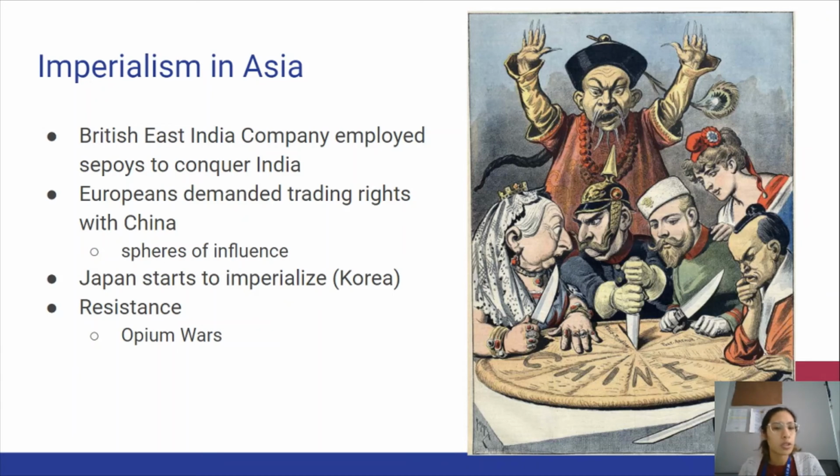Japan is also going to start to imperialize. One of their first colonies that they get is Korea. Resistance to imperialism in Asia, specifically in China, can be seen in the Opium Wars. Remember, the Chinese government resisted the British coming in and trying to get their whole population addicted to opium. This results in the Opium Wars. China loses, but it does show that they put up resistance to imperialism.